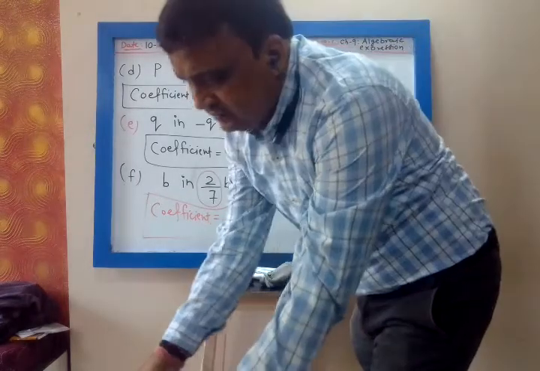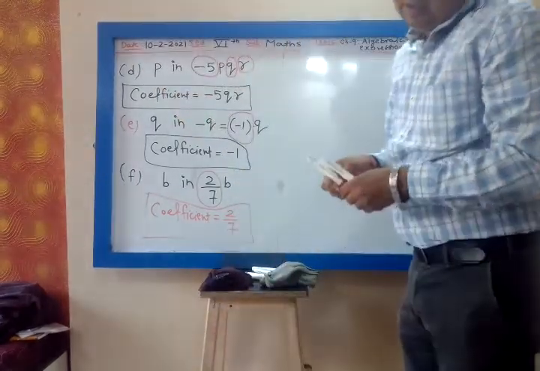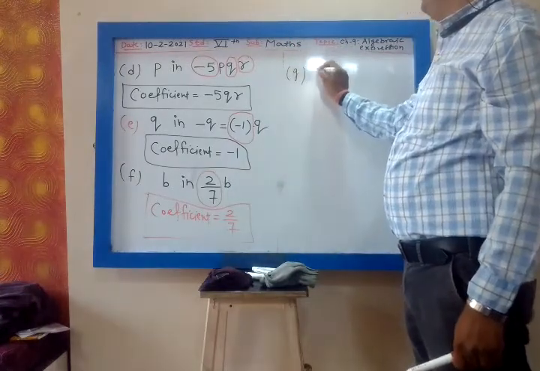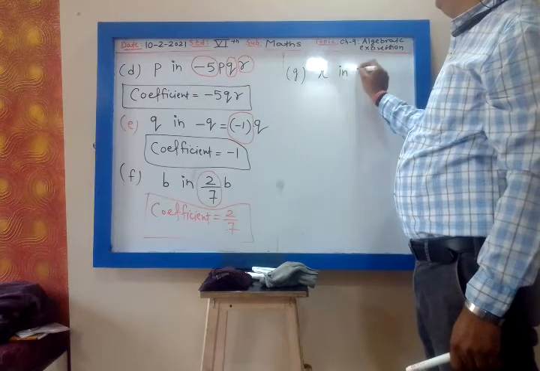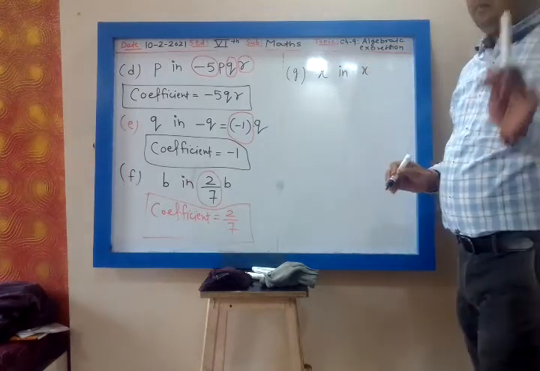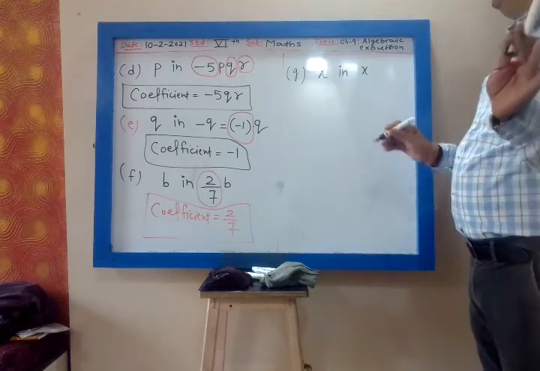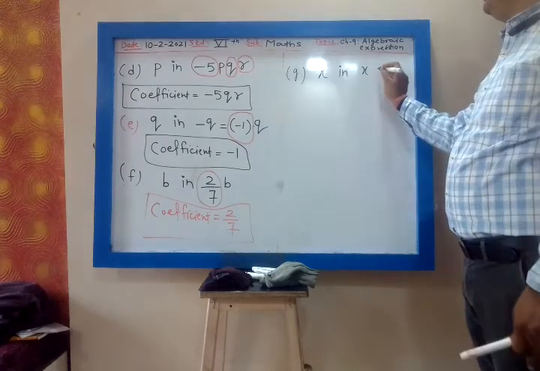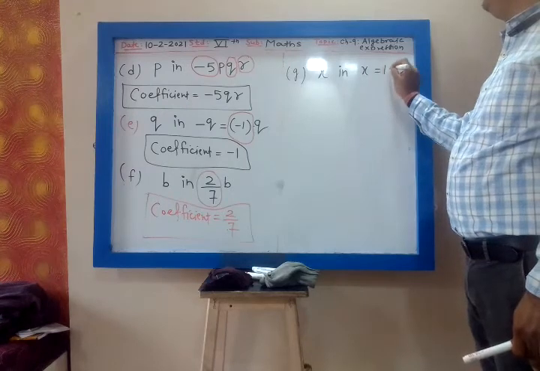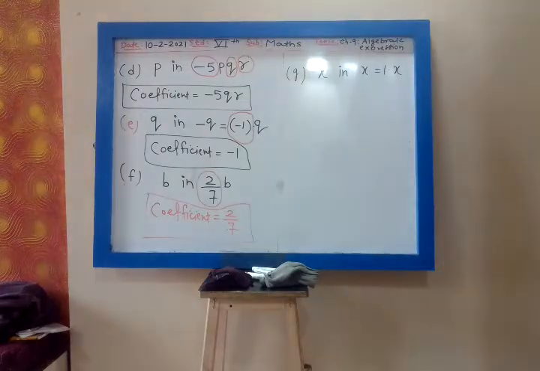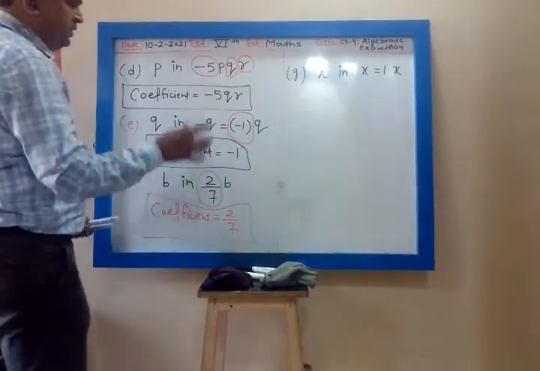Then F, then G, X in X. X I can write as 1 into X. Okay, the coefficient of B in 2 upon 7B.